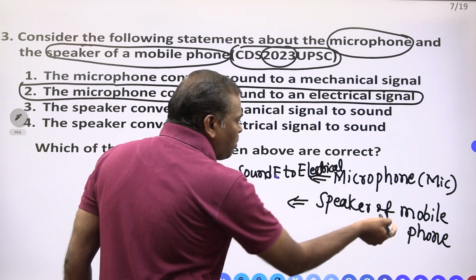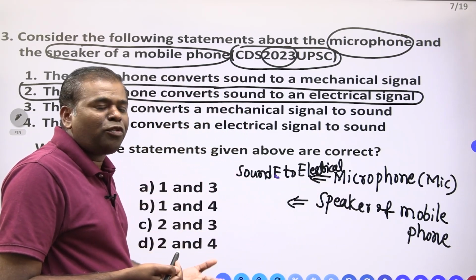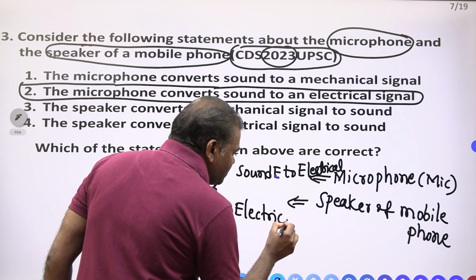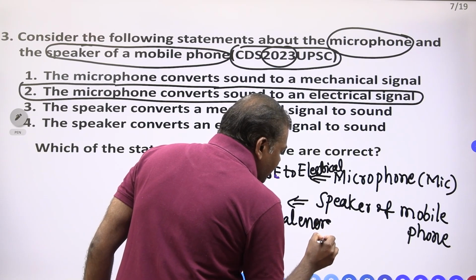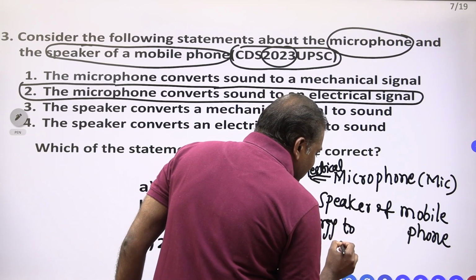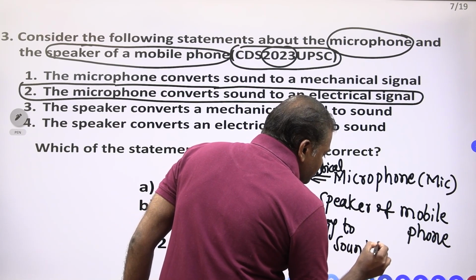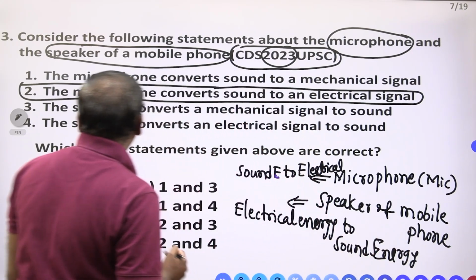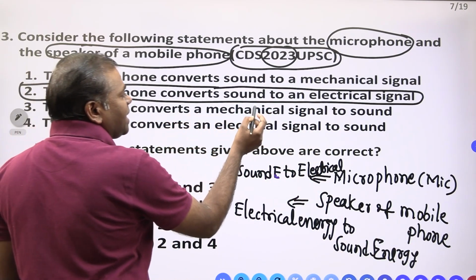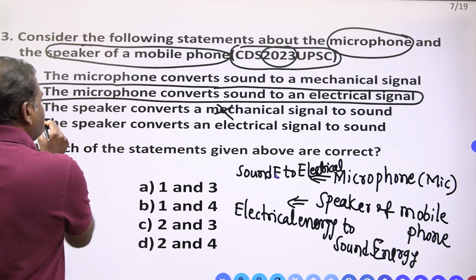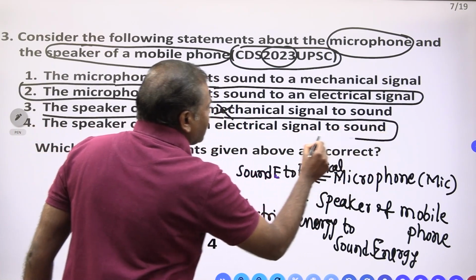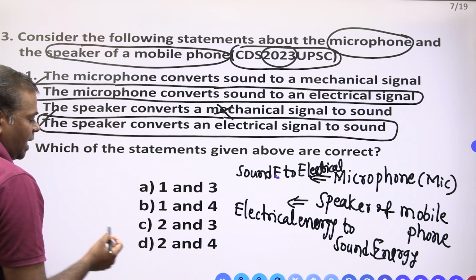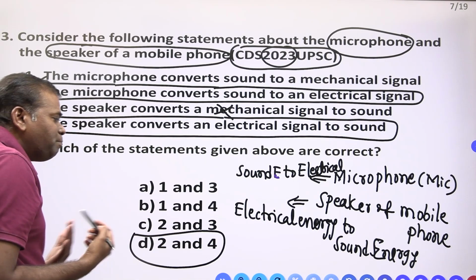Next, the speaker of the mobile phone means electrical energy is converted to sound energy. The statement that the speaker converts mechanical energy to sound is wrong. The speaker converts an electrical signal to sound. This is correct. Which option is it? The second and fourth statements are correct. Option D is correct. How simple it is.